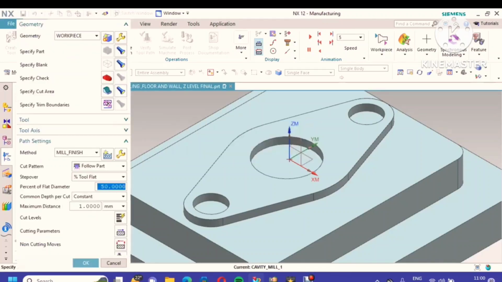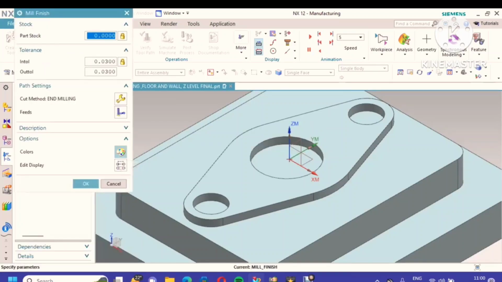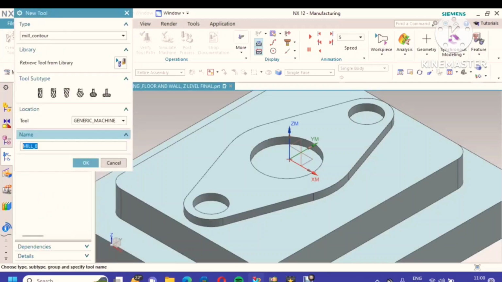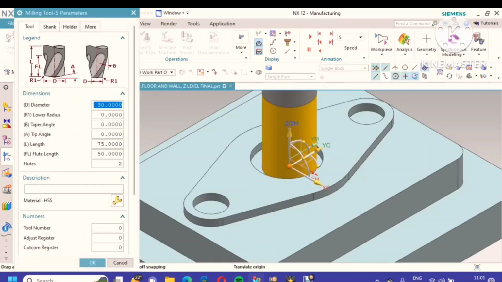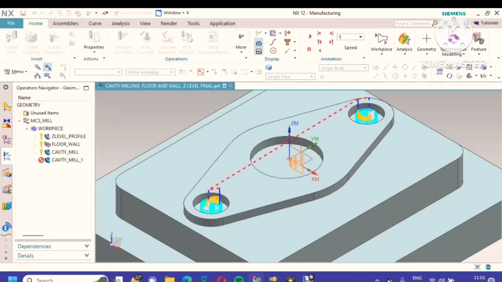The tool must be specified. In this case, you can create new tools. Maybe you might have 8 mm, 6 mm, 10 mm. Suppose I have an 8 mm end mill. I go to put 8 mm. Then I will finish the cavities.